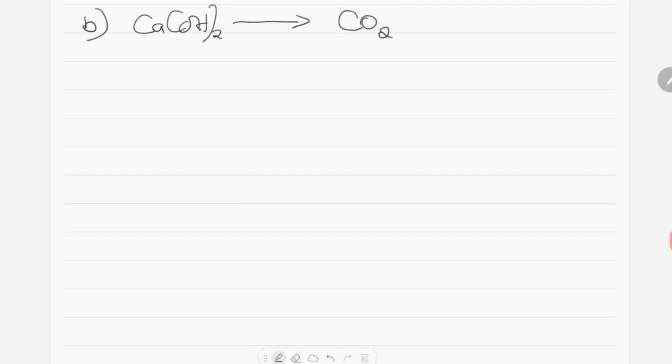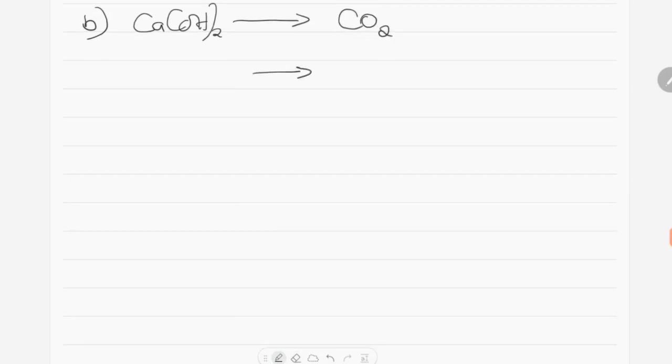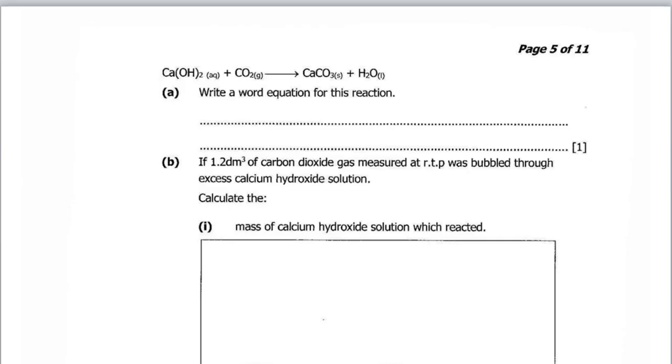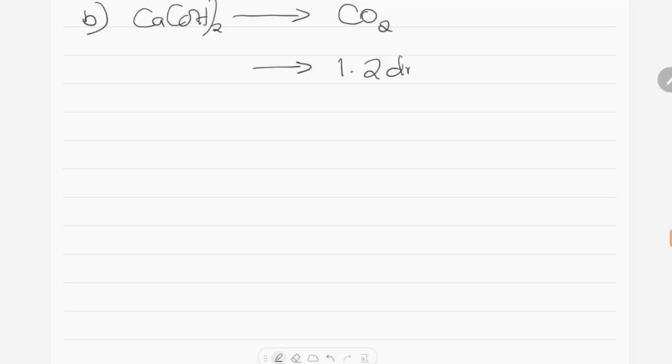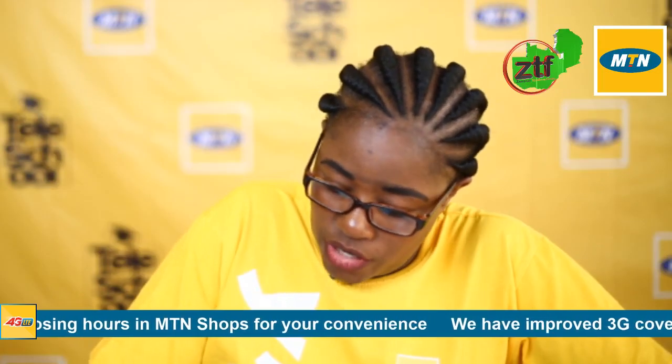When you look at the question, we've been asked to calculate the mass of calcium hydroxide, but what we've been given is the volume of carbon dioxide. The volume is 1.2 decimeter cubed. So first of all, we need to take the ratios.